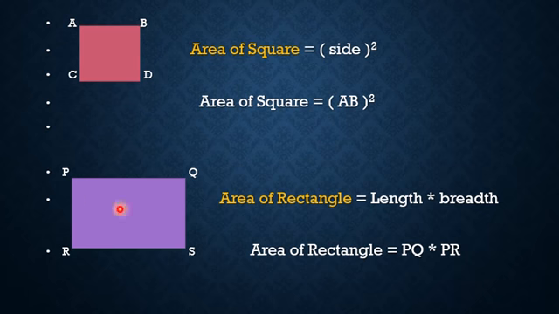Then the third diagram is PQRS. This PQRS is a rectangle. हा आयत आहे. मग area of rectangle is length into breadth. PQ is length आहे आणि PR काय त्याची breadth आहे. PQ and RS are the length and PR and QS are the breadth. Therefore area of rectangle is length into breadth, area of rectangle is PQ into PR.